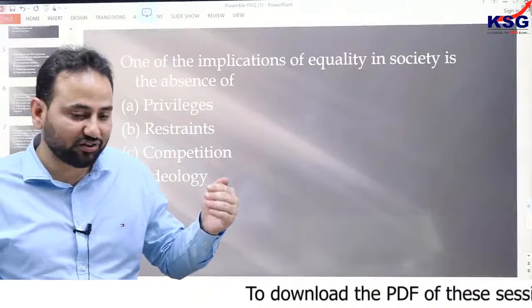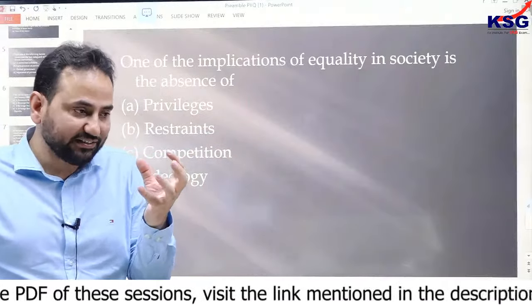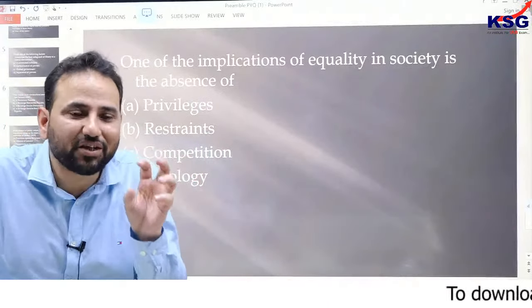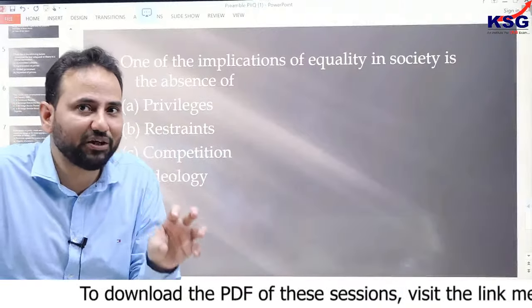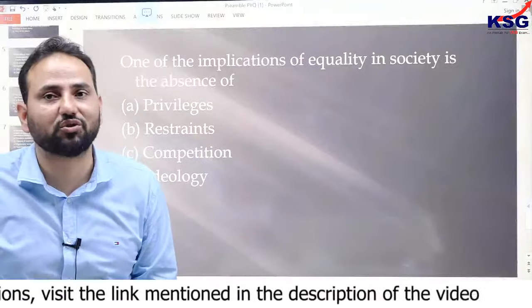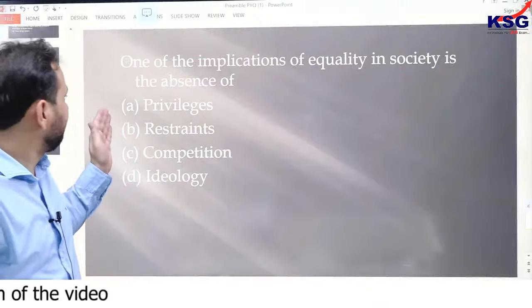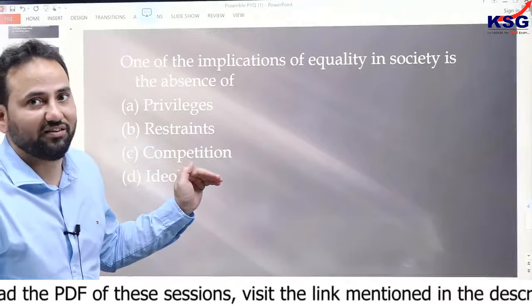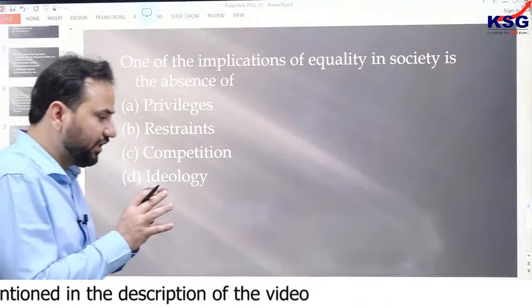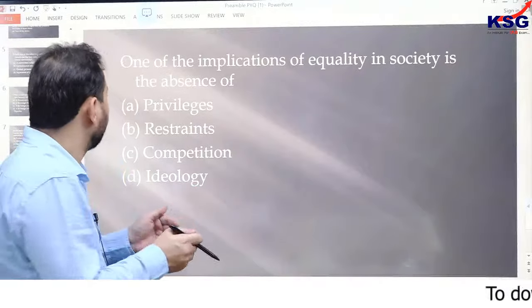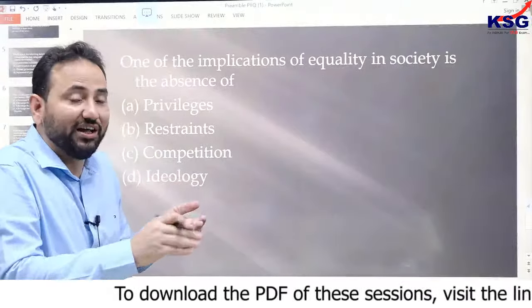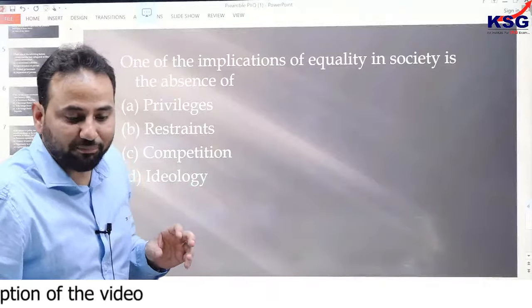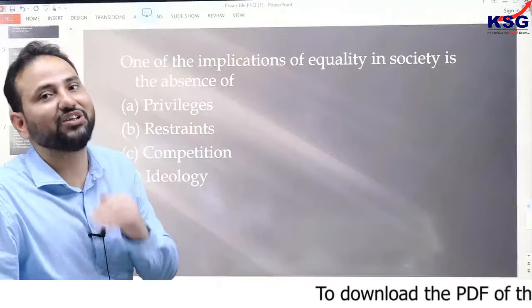One of the implications of equality in society is the absence of, again, if you see this question, equality. So in the preamble to the Constitution of India, it is specified that there is equality of status and of opportunity. But when you go deep into this term equality, you have to understand how this term is used in the context of India also. If you see the meaning of equality, it simply means the absence of privileges, that is, everybody should be equal. There should not be any privilege to any section. But when you see this concept of equality in India, you will see that it is not only related to privileges. Apart from this, there are some additional concepts to equality also.